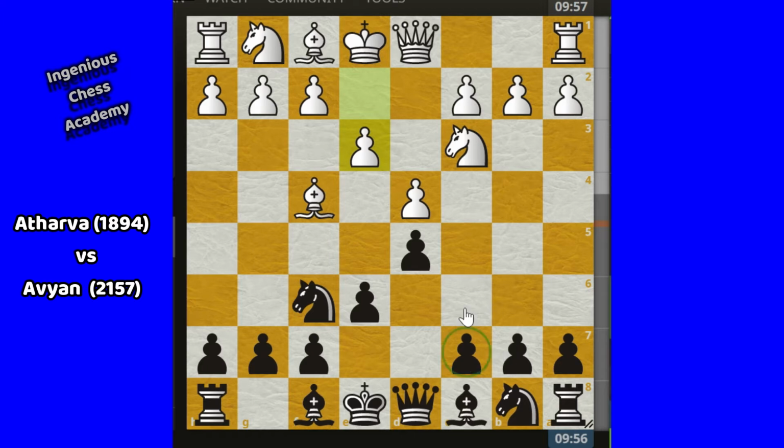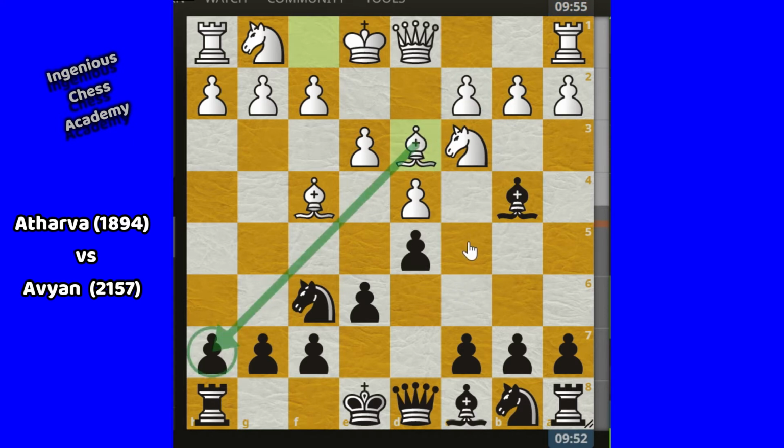Here Avian has a pawn breakthrough, but Atharva doesn't have this one, only for his knight. So he has to do something with this knight. Bishop B4. Avian made a pin here, and not only that, he is trying to break the pawn structure and make a double pawn. Atharva replied Bishop D3, developing his second bishop, the light square bishop.